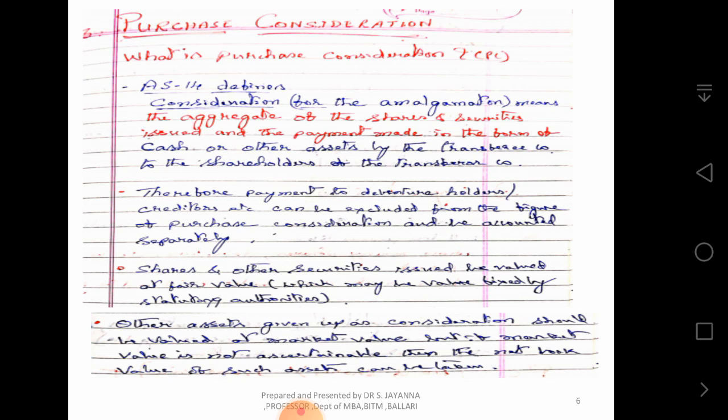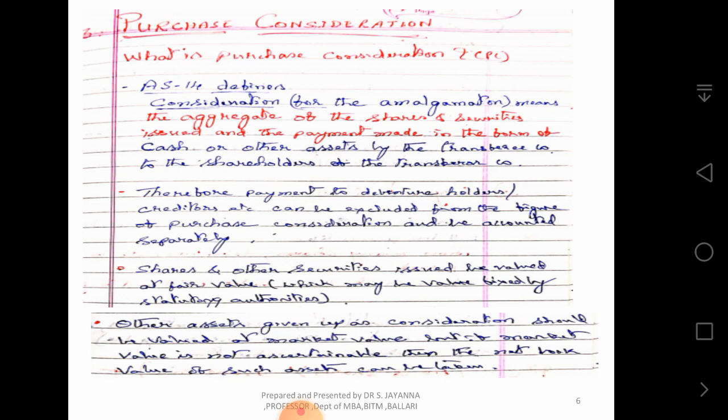So, the purchasing company pays shares or cash to the seller company. Therefore, payment to debenture holders and other creditors are excluded from the figure of purchase consideration. Once again, I repeat, while computing purchase consideration, you should not consider the debentures taken over by the purchasing company.